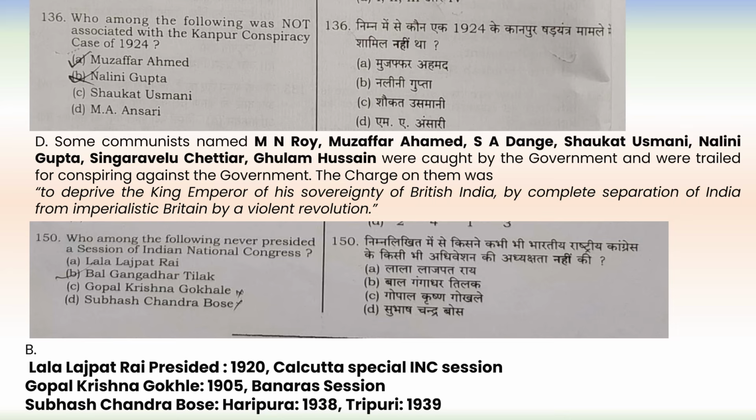Next question is, who among the following was not associated with the Kanpur conspiracy case of 1924? It was M.A. Ansari.